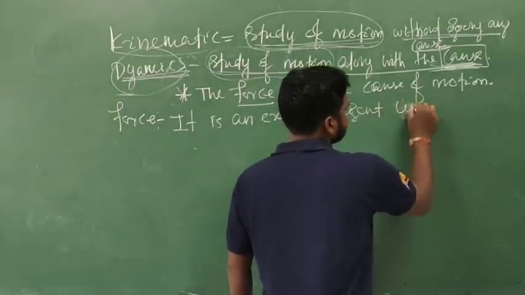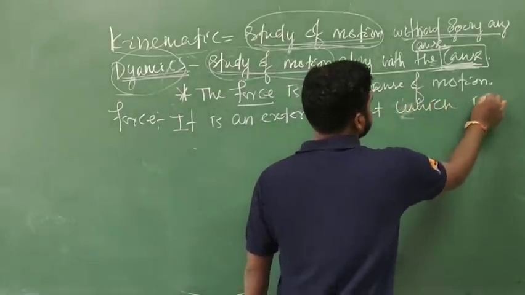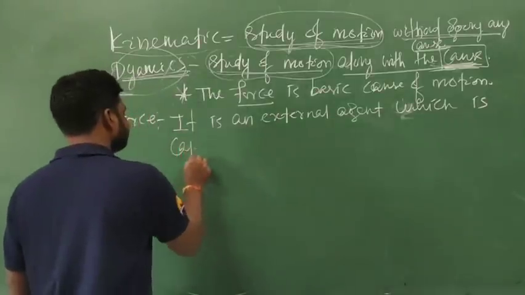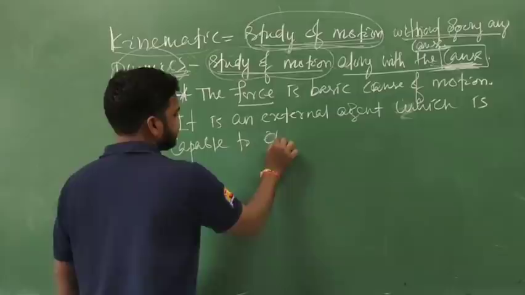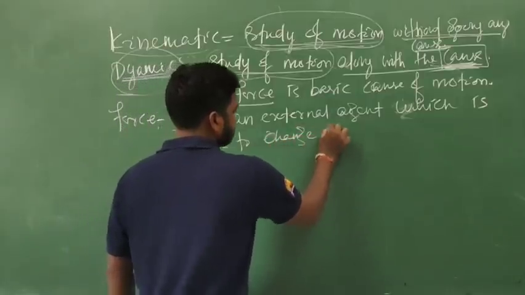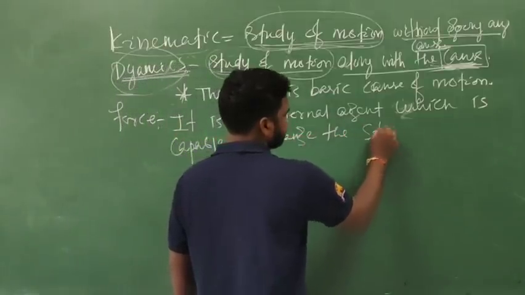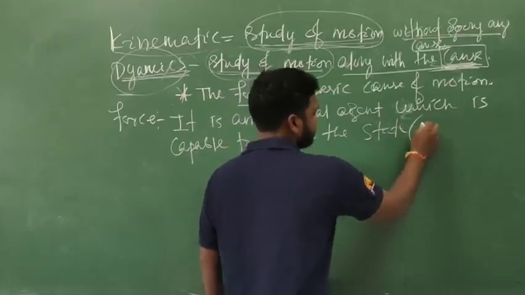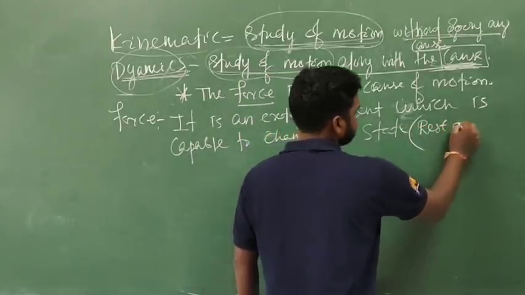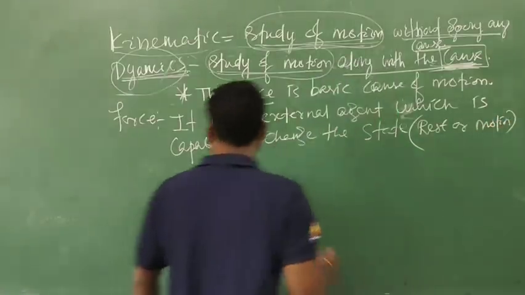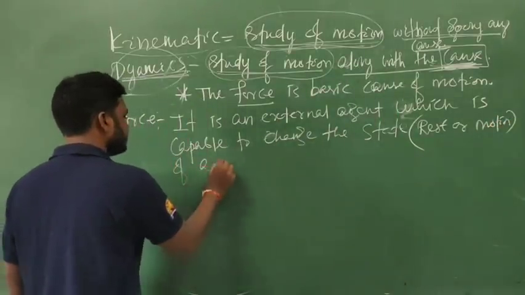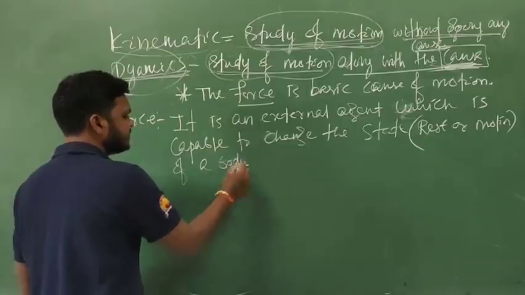which is capable to change the state, that is rest or motion, of a body.